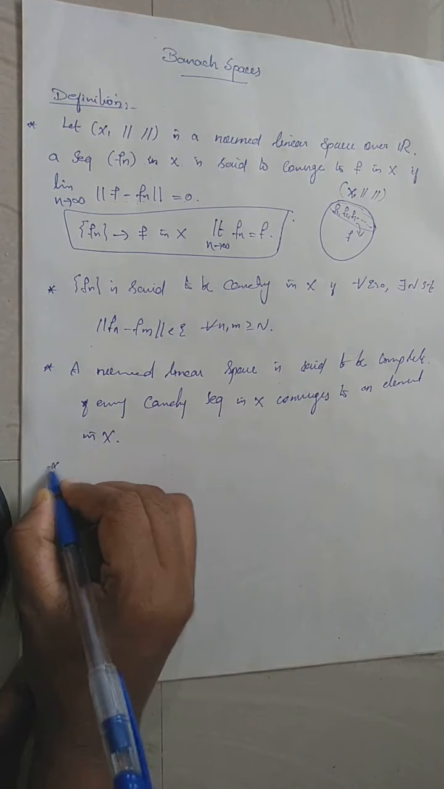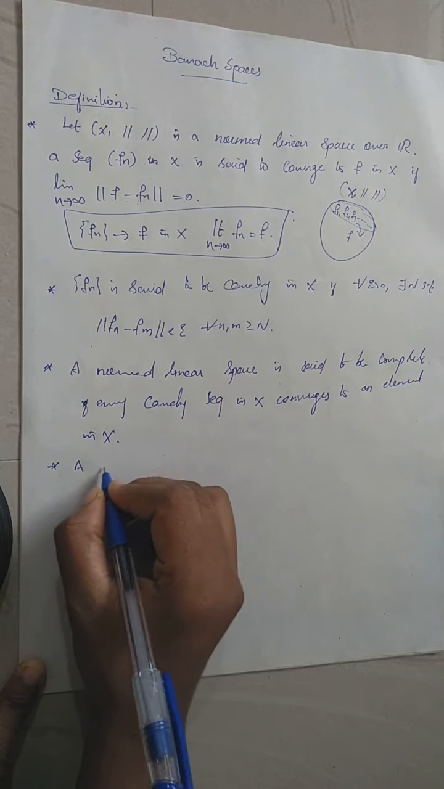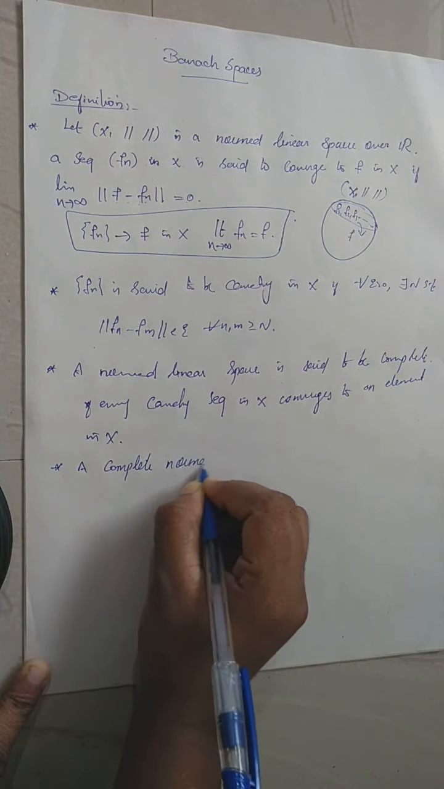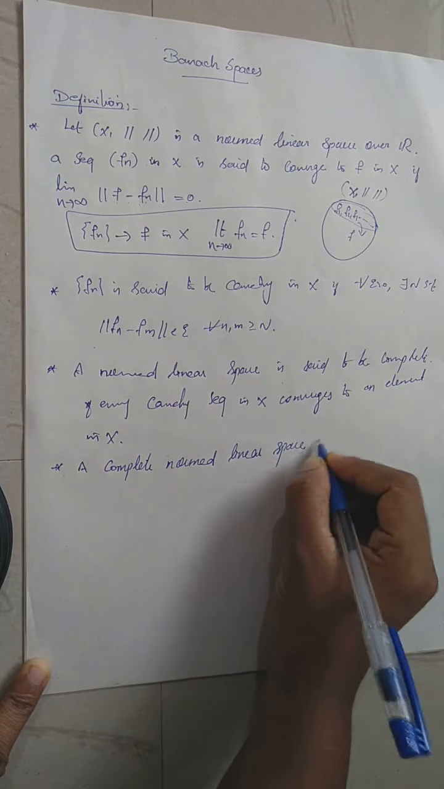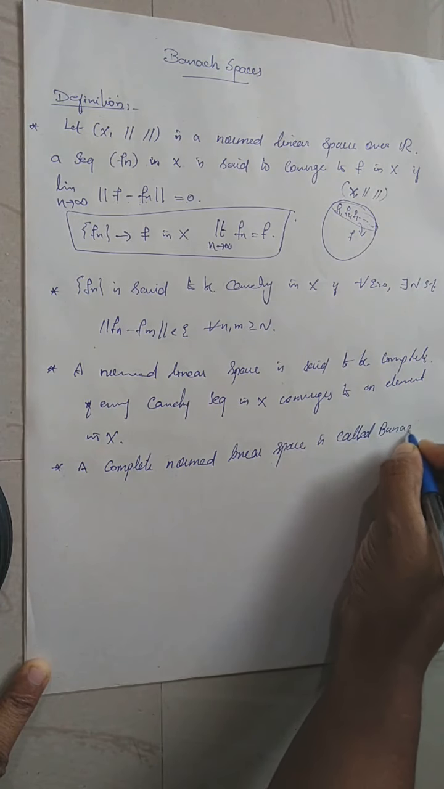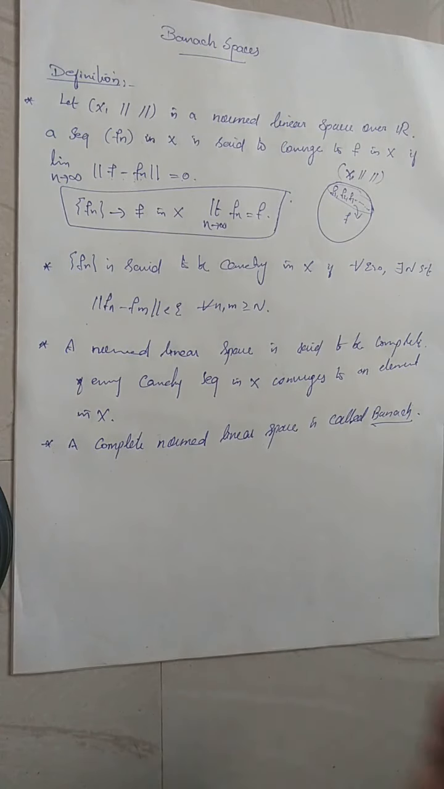So what is a Banach space? A complete normed linear space is called a Banach space.